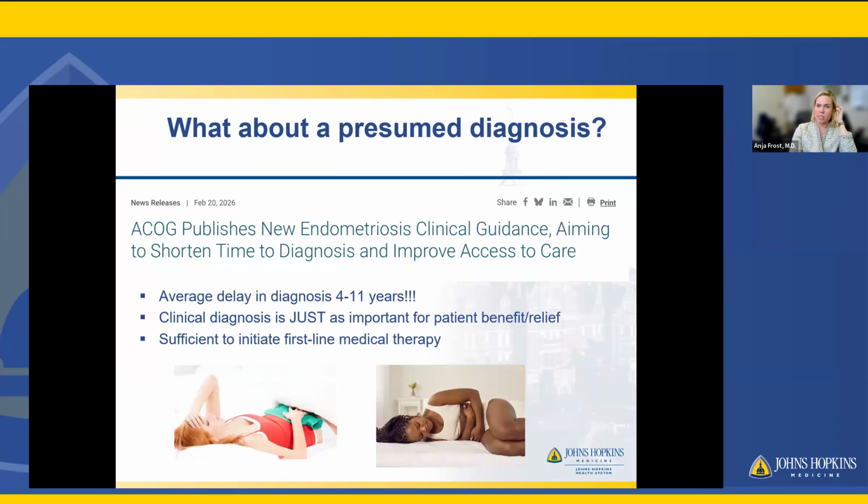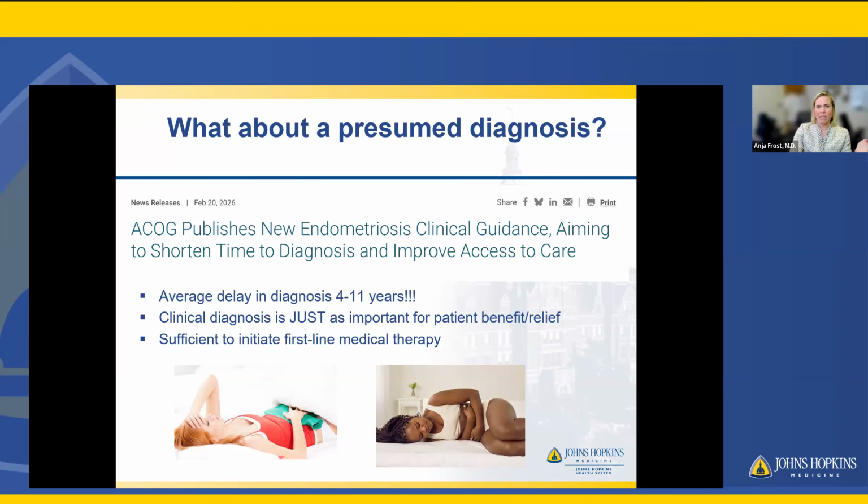So what about a presumed diagnosis? I listed previously that you really need a tissue diagnosis to absolutely confirm the disease. Well, we're trying to be better at that to avoid the delay in diagnosis, which can be as high as a decade in a lot of patients, which really is not acceptable. As recently as February of this year, ACOG, which is the governing body of OBGYN, published new clinical guidance aiming to shorten the time to diagnosis and improve access to care. And this is important because a lot of these first-line medical therapies are typically low risk, high reward in the appropriate patient. So it's very reasonable to give a patient a presumed diagnosis of endometriosis and get them started on treatment.